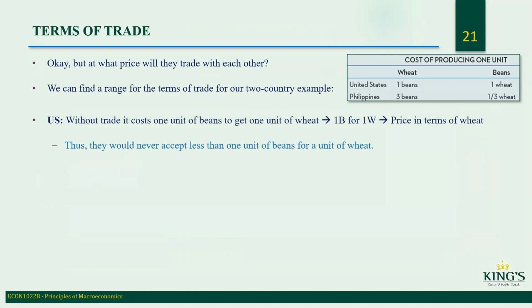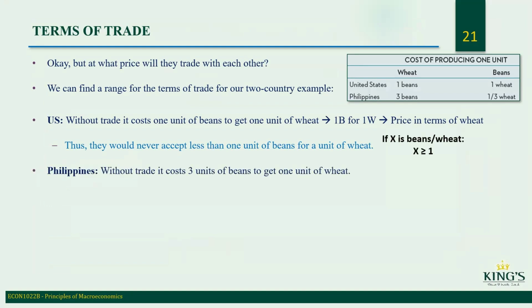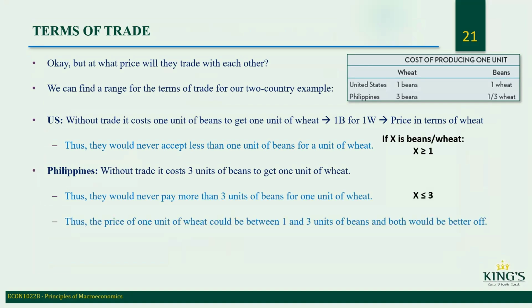The US, with a trade, the cost is 1 unit of beans gives 1 unit of wheat, 1 bean for 1 wheat, price in terms of wheat. Thus, they would never accept less than 1 unit of beans for 1 unit of wheat. If X is beans/wheat, X is greater than or equal to 1. Philippines with a trade, the cost is 3 units of beans give 1 unit of wheat. Thus, they would never pay more than 3 units of beans for 1 unit of wheat. X is less than or equal to 3. Thus, the price of 1 unit of wheat could be between 1 and 3 units of beans, and both would be better off.